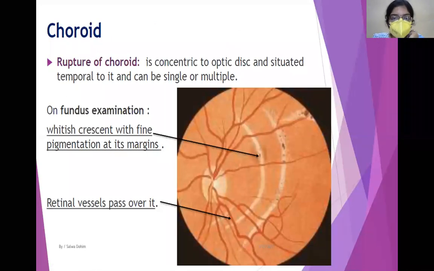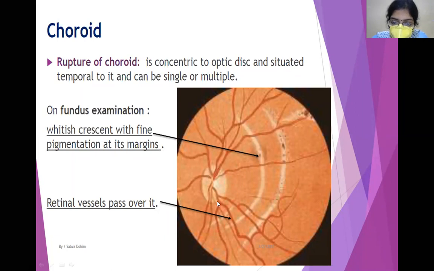Now, what about the choroid? The main thing which you are seeing here is rupture of choroid. As you recall, the innermost layer of the eye is the retina, and surrounding it is the choroid layer. Because of trauma, there can be rupture of the choroid layer. These ruptures are seen as whitish crescents which are parallel to the optic disc.